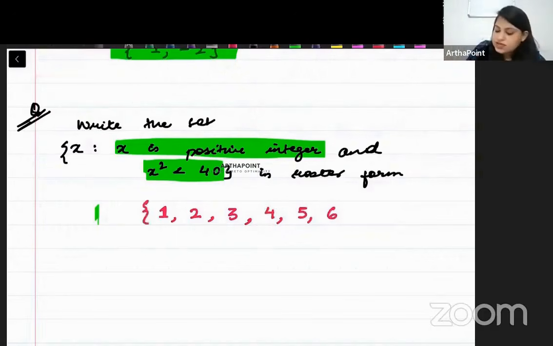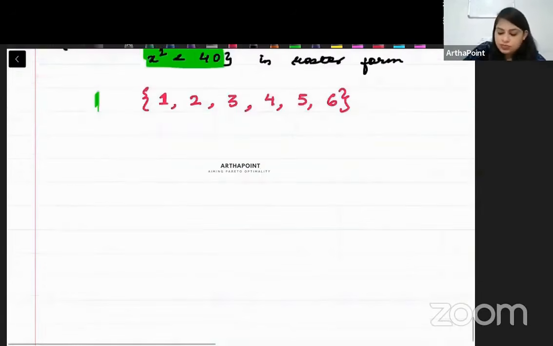So beta, this is its answer in the roster format. I hope this is clear. This is the answer in the roster format. Okay, beta. Come to the next question.